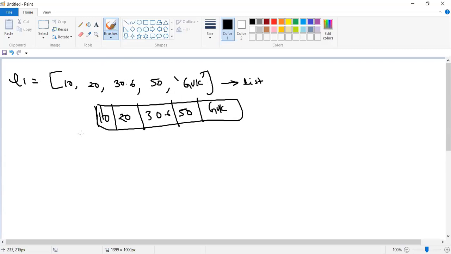If you observe the indexes, the first element is associated with 0, second element with 1, third element with 2, fourth element with 3, and the last element with 4. When you go from left to right, the index starts from 0. When you start from the right side to the left side, we have negative indexes.